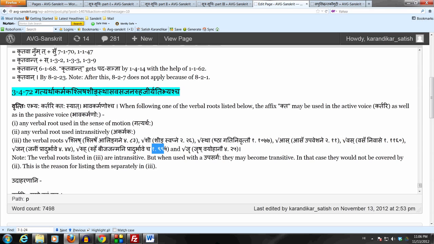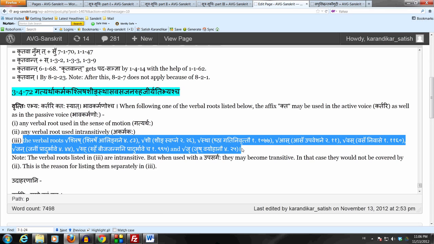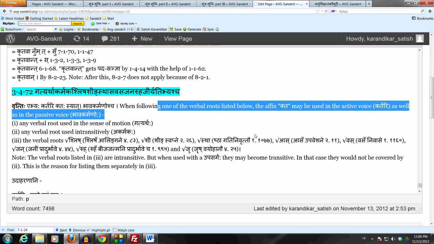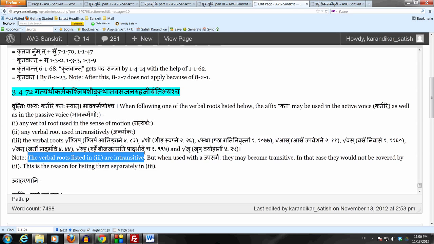The last one is the dhatu jiru, which in the dhatu patha is listed as jirush, vayohanau in the divadiganaha. So following these verbal roots also, this affix kta may be used in the active sense as well as in the passive.